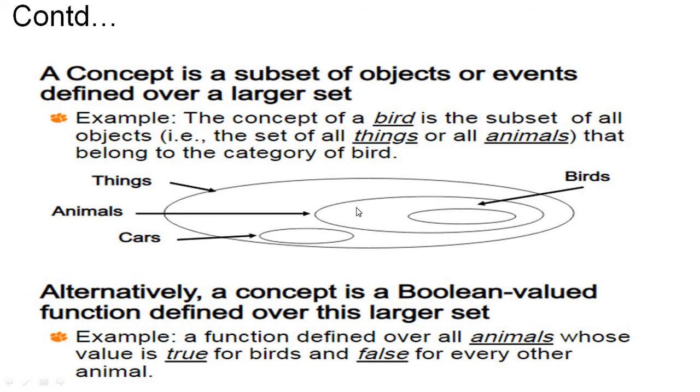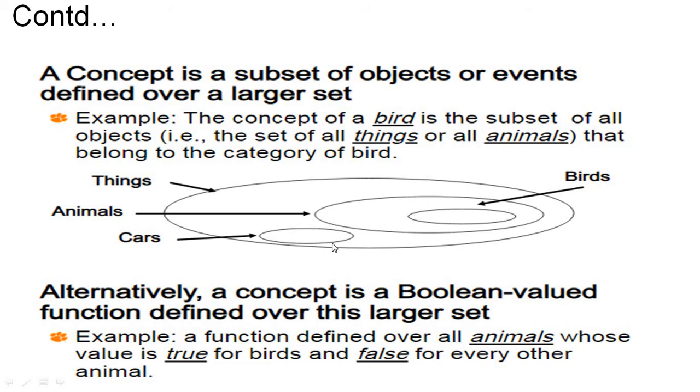Okay, so we can also draw one more circle here in the animals, and we can call it human being, and we can also call human being one concept. So a concept is nothing but a subset of objects or events defined over a larger set. So this is a larger set, and inside that larger set we will define a subset, or an event, a subset of objects or events.